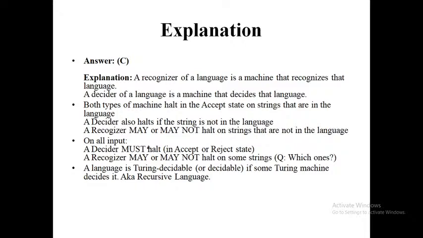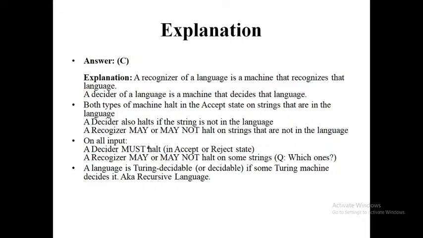Both types of machine halt in accept states for the strings that are in the language. A Turing machine also acts as a decider. I have already explained this in the previous semester also. A Turing machine acting as a recognizer may or may not halt on strings that are not in the language.